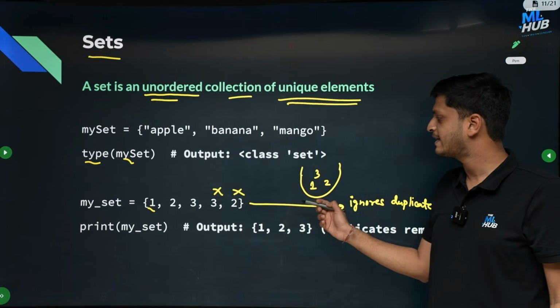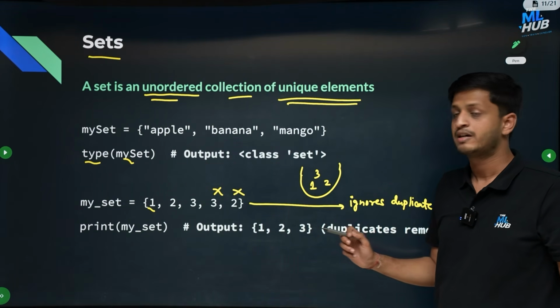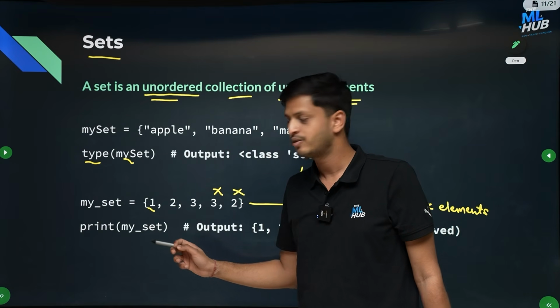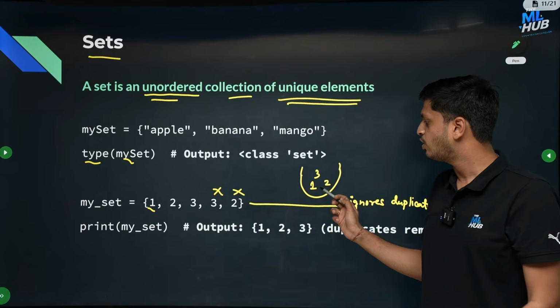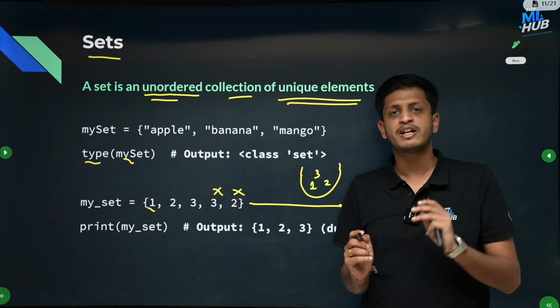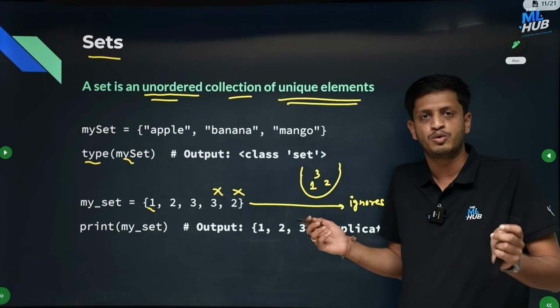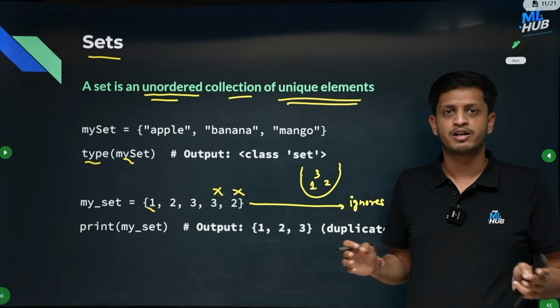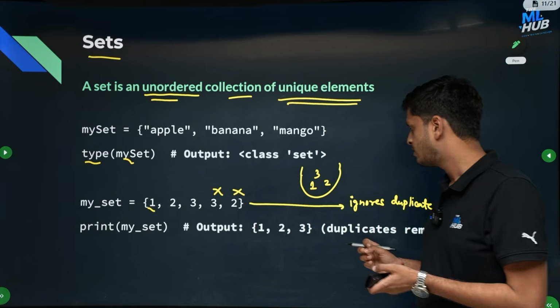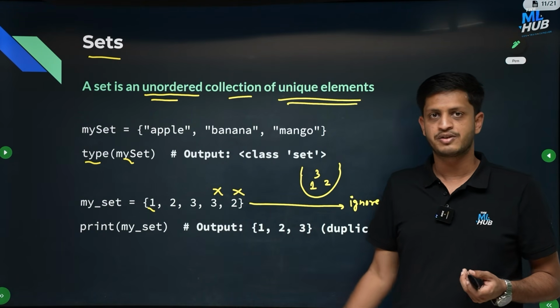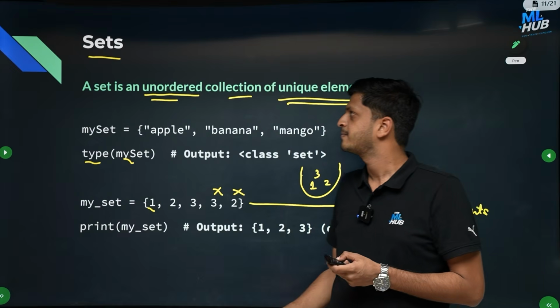So now the set will finally contain the 3 elements 1, 2 and 3. And when you print the entire set using print mySet, it will print all these 3 elements in any order. You cannot guarantee the order. They can come in any order. It can come 1, 2, 3 or 2, 1, 3 or 3, 1, 2. They can come in any order because it is an unordered collection. Okay, and the duplicates are removed, as you can see here. This is what sets are.